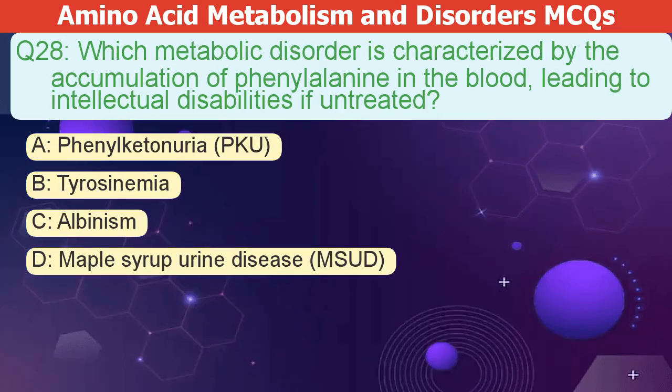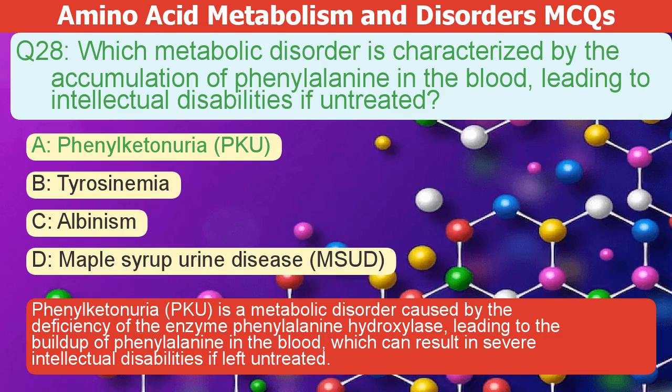Which metabolic disorder causes phenylalanine buildup in the blood, leading to intellectual disabilities if left untreated? A. Phenylketonuria, or PKU. B. Tyrosinemia. C. Albinism. D. Maple syrup urine disease, or MSUD. The correct answer is A.